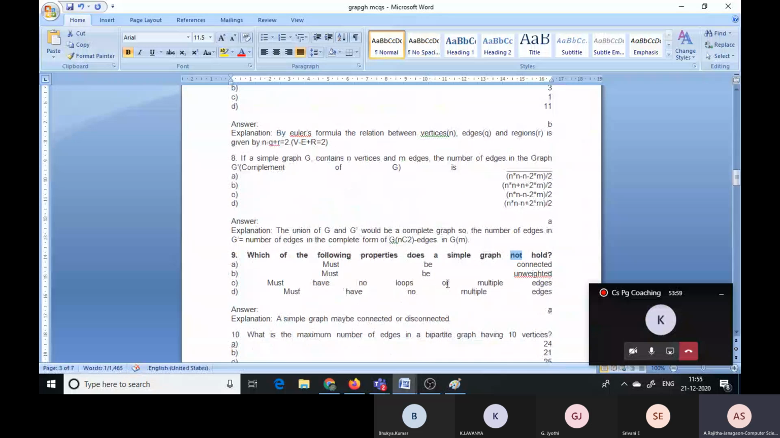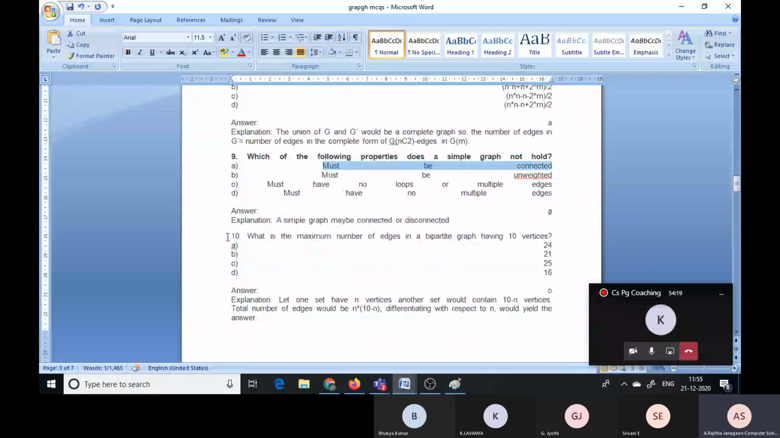It must be unweighted, compulsorily unweighted. It must have no loops and no multiple edges. Loops should not be there, and multiple edges should not be there. So these three properties are true. But a simple graph may be disconnected or connected.